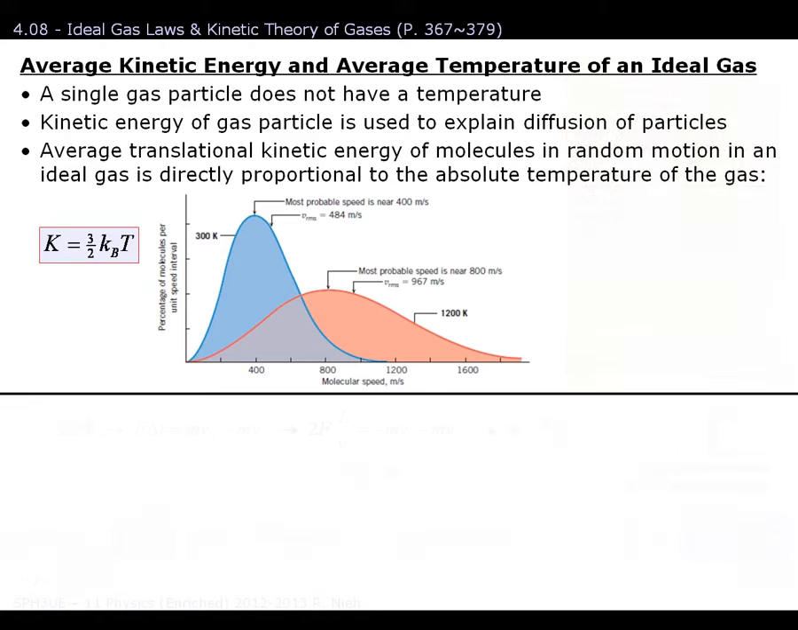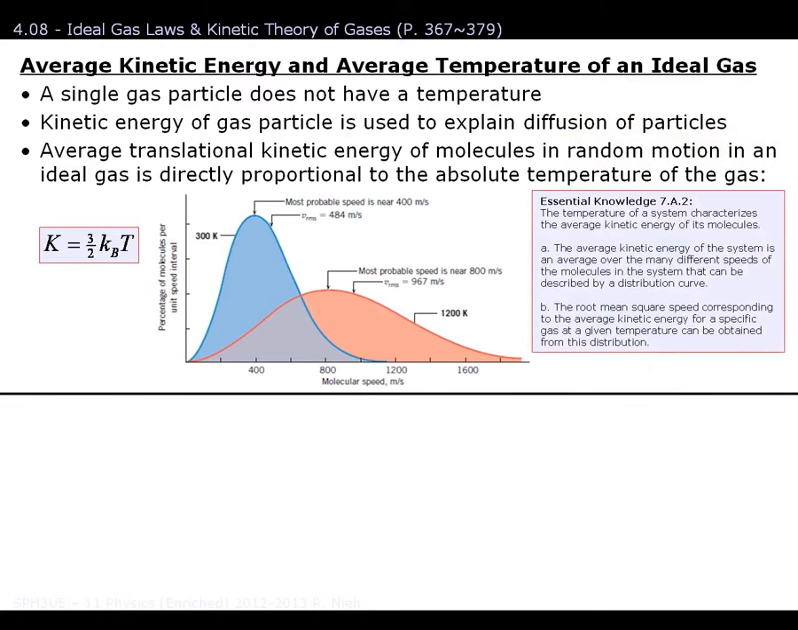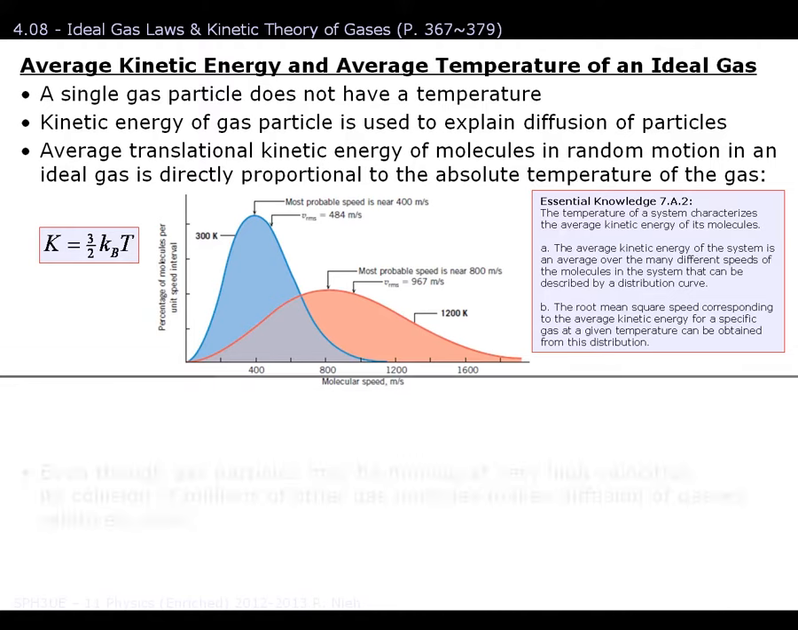So what exactly do you need to know for the AP exam? Well, this is it. A, the average kinetic energy of a system is an average of the many different speeds of the molecules in the system that can be described by a distribution curve, which you can see on the left. And B, the root mean square speed corresponding to the average kinetic energy for a specific gas at a given temperature can be obtained from this distribution curve. That's all you need to worry about.